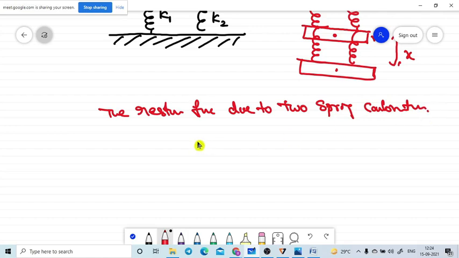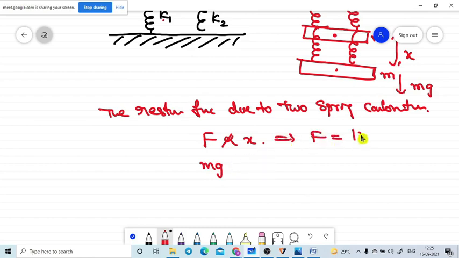According to Hooke's law, the force applied is directly proportional to the extension of the springs. It is a system I am taking, a two spring combination. How much force did we apply? The mass is m, so we can apply force mg. In this case and this case both are the same. So the force mg is directly proportional to the extension. Removing the proportionality, the formula is F is equal to k equivalent into x, that is mg is equal to k equivalent into x.